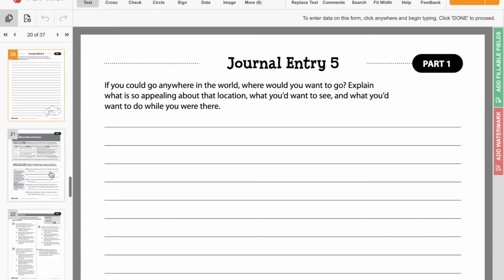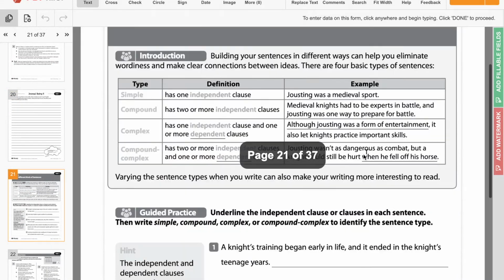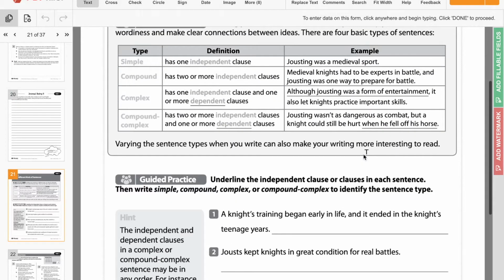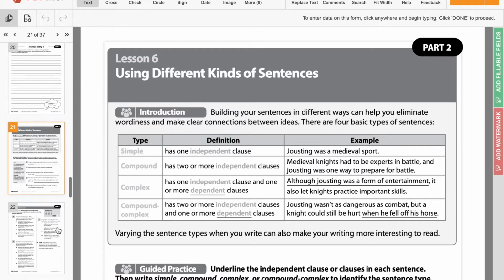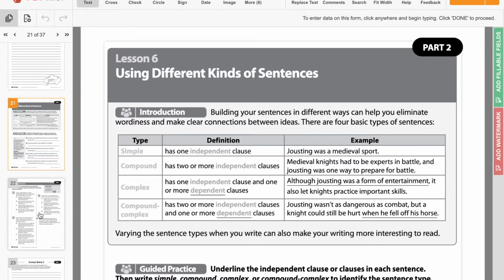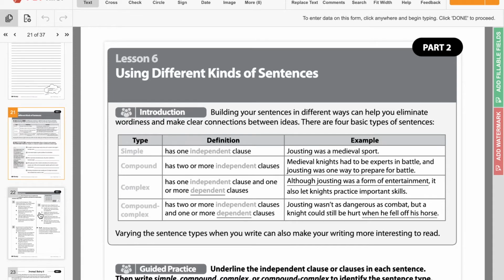Now we're skipping over pages 21 and 22 because if you look at this and you've been following along with us, you'll know this is looking really familiar, the different types of sentences, because this exact lesson and this exact page is in our reading packet. So we've already done this. So we're going to go ahead and skip over 21 and 22 because this is the same exact thing that was in our reading packet.